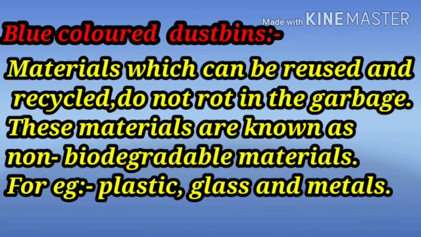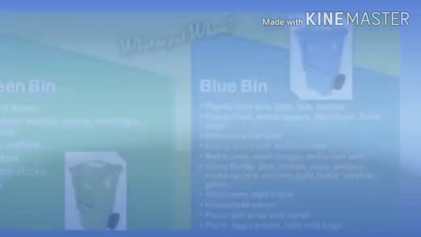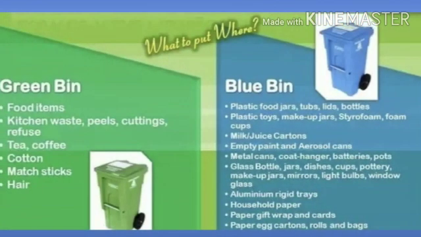Blue colored bins. In these, the materials can be reused and recycled. They do not rot in garbage. For example, plastic, glass and metals. They are known as non-biodegradable materials. Where to put what? Children, now I will explain what we can put in the green bin and the blue bin. In the green bin we can put food items such as kitchen waste, peels and cuttings of fruits and vegetables. Whereas in the blue bin we can put plastic containers, plastic toys, metal cans, glass bottles, etc.